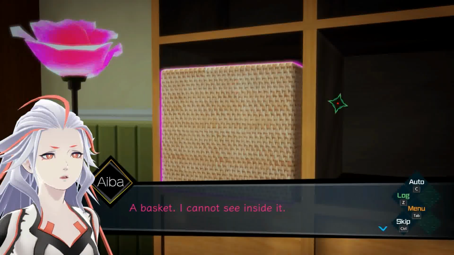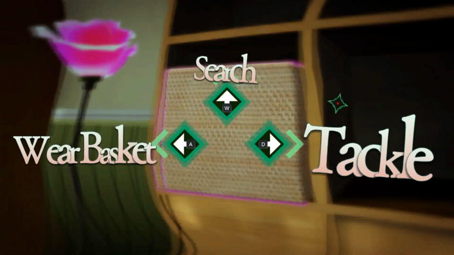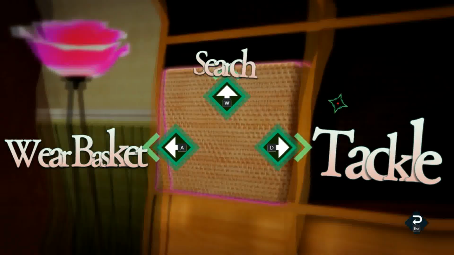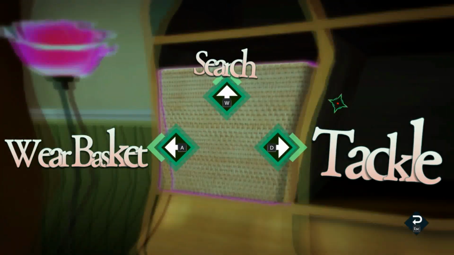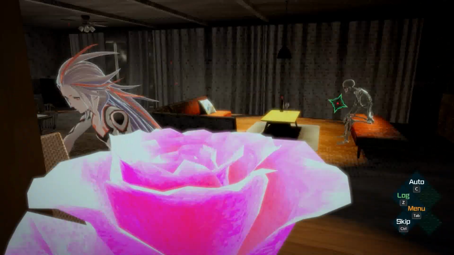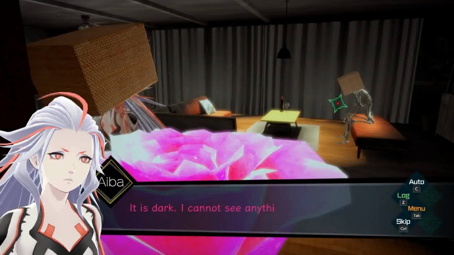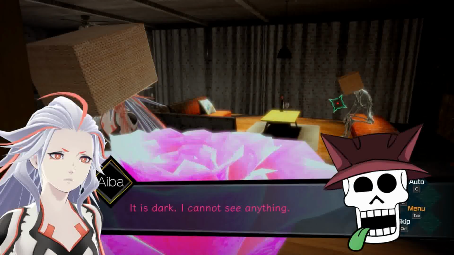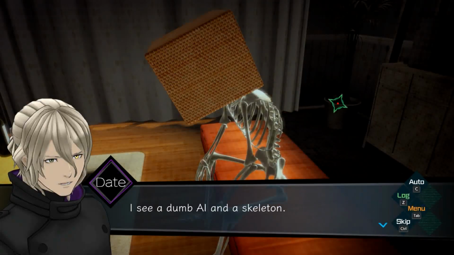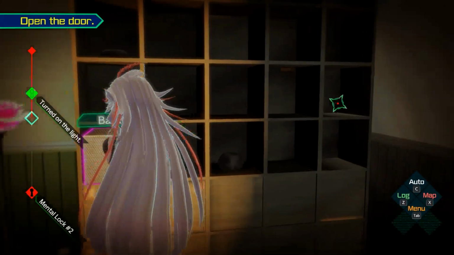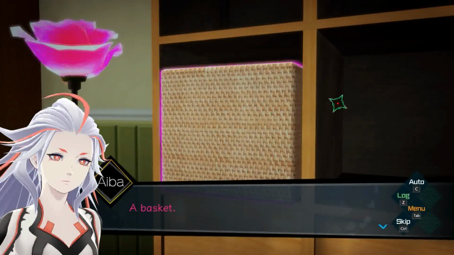A basket. I cannot see inside it. Let's, yeah, we should set our priorities straight. We shall totally wear the basket. Leave it to me. It is dark. I cannot see anything. In time you'll get used to it, Aiba. It is the way of the Metal Gear. I see a dumb AI and a skeleton. Yeah, totally. Maybe we should just investigate it now.